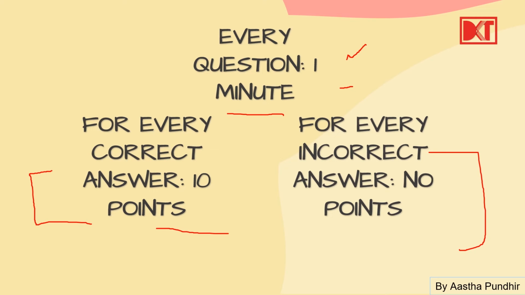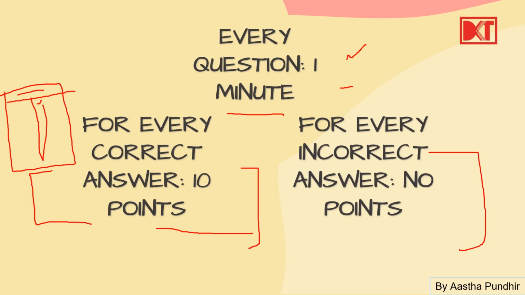So this is for every correct answer 10 points. This is just for your own little game where you can try to maintain a notepad. So here you write the name of the chapter and then the question, and then if it is correct you can give yourself 10 points. If it is not correct you mark it here. So it is important to see these questions. The ones which you mark incorrect, it is important to go back to them later and then see where you made the mistake. Alright, this is just for your reference. For every correct answer you can give yourself 10 points. Alright, now let's start.